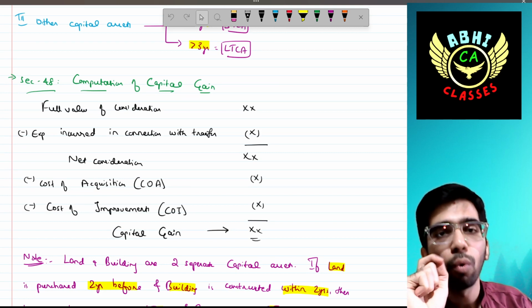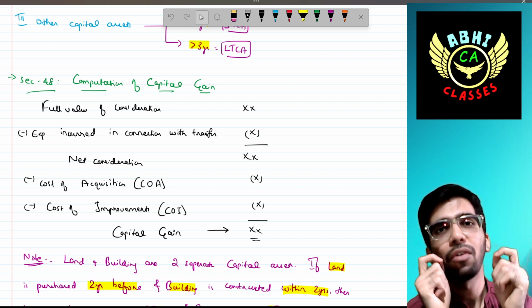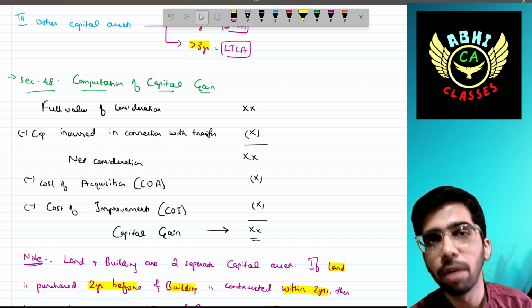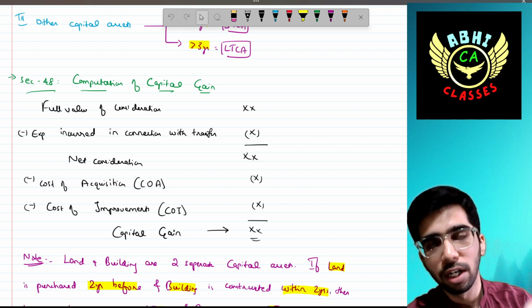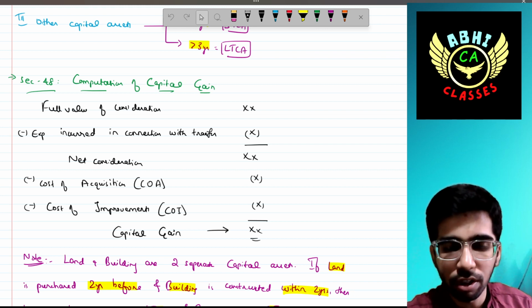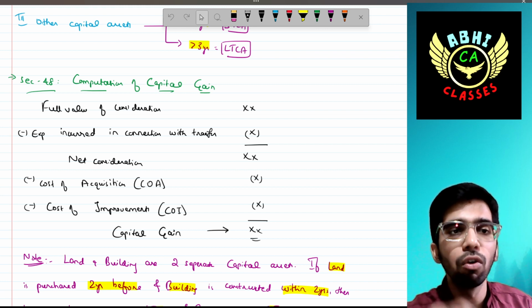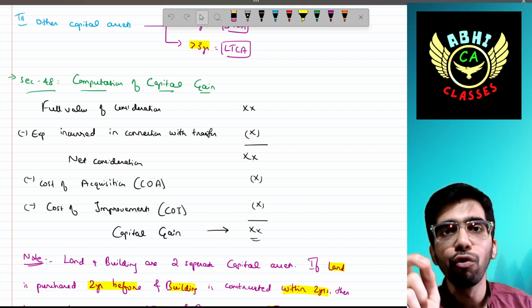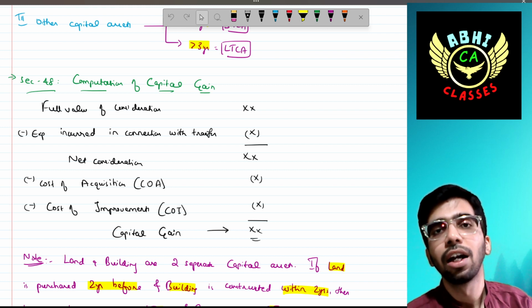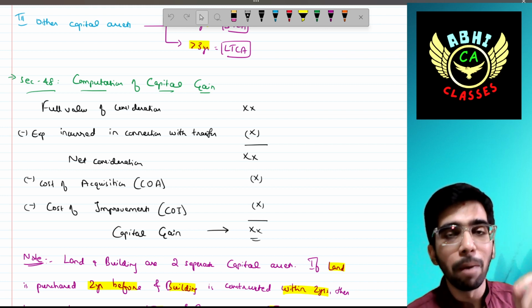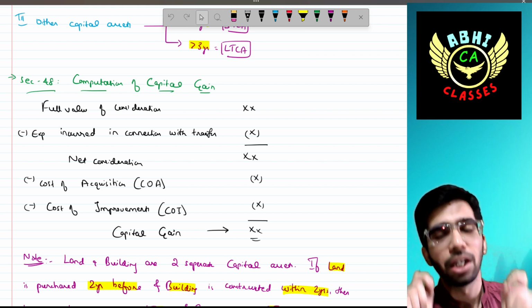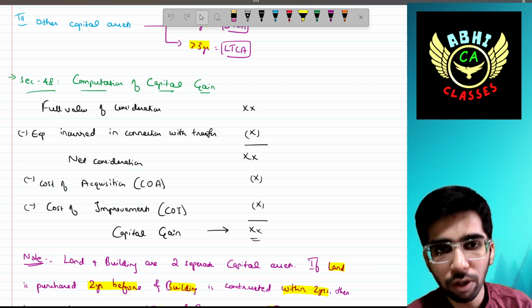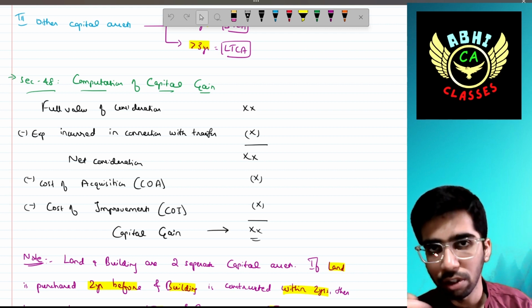This format you have to prepare in the examination also for the capital gain concept. The full value of consideration, in other words the sale proceeds, but we have to use the term full value of consideration, FVOC. From this, we reduce any expenses incurred in connection with transfer, also collectively called transfer expenses, to arrive at net consideration.